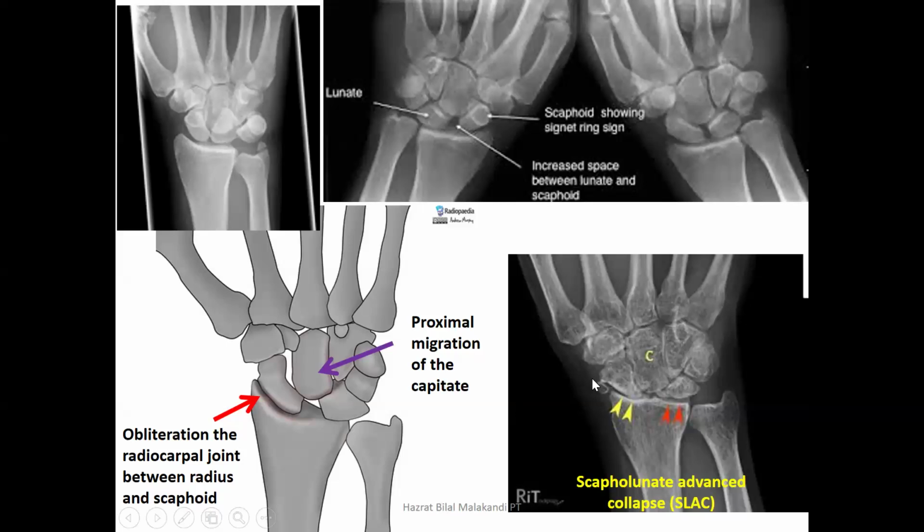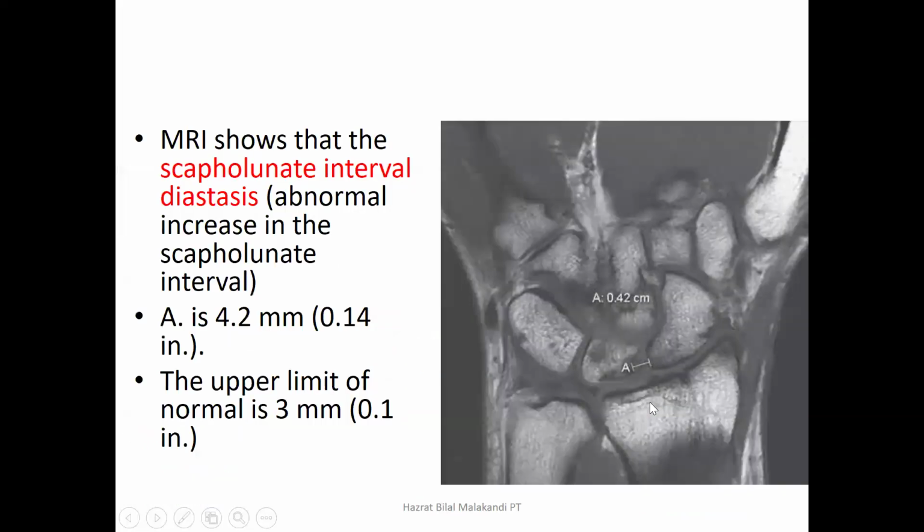This is the severe case known as the SLAC condition, scapholunate advanced collapse, where the space has increased so much that the scaphoid and lunate are separated, and the capitate has completely invaginated into the space between them, and there is complete collapse of the radiocarpal joint, between the radius and the scaphoid. So this is what it is known as when there is a severe case of that condition, where there is proximal migration of the capitate towards the radial articular surface.